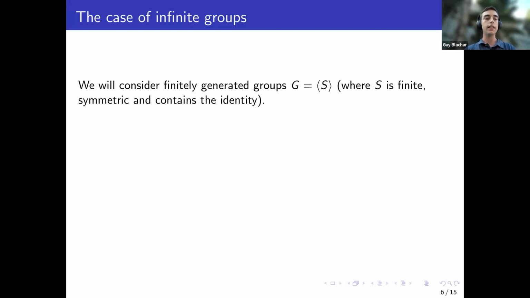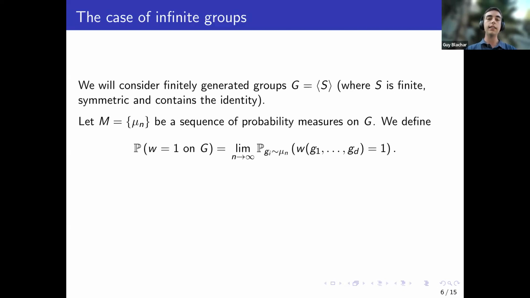And here's a natural idea that appeared in the work of Antolin, Martino, and Ventura, that we can take a sequence of probability measures and define the probability that the law is satisfied to be the limit of the probability that the law is satisfied when I take the elements g_i by mu_n.